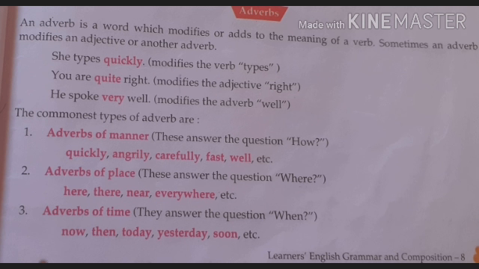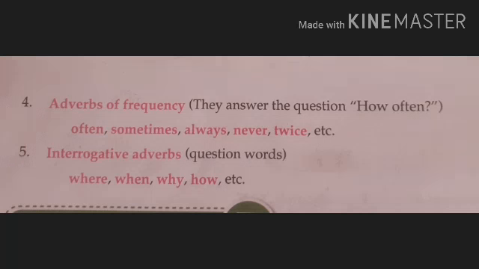Always. So it means that it tells us how often an action is done. 1 time, 2 times, 3 times, 4 times, 5 times.